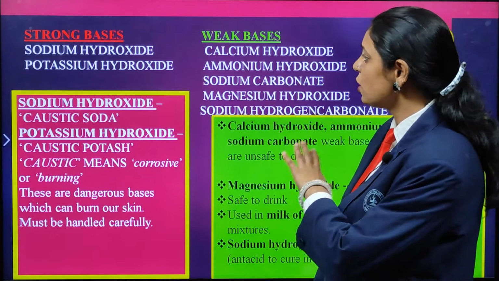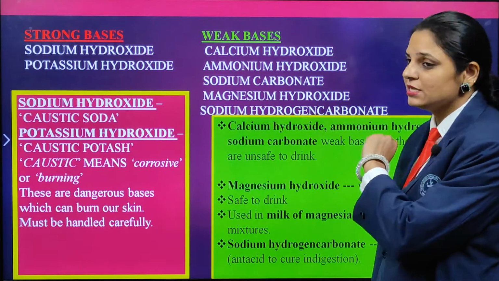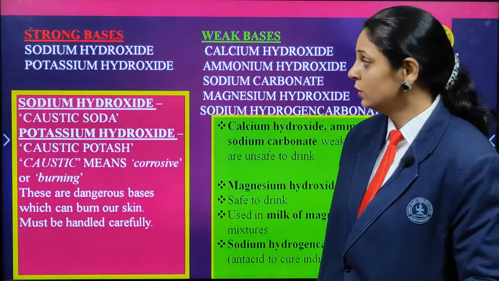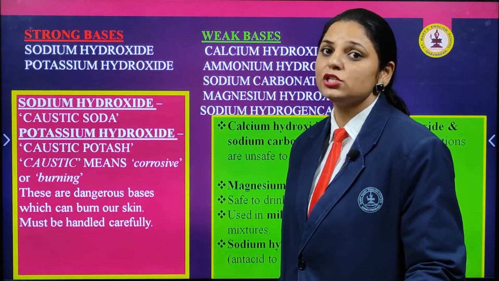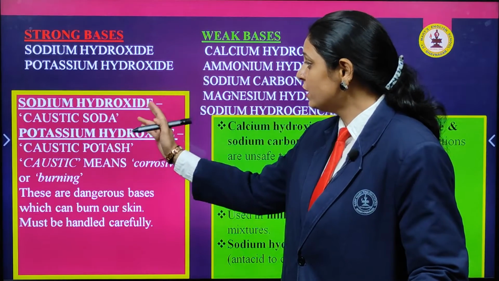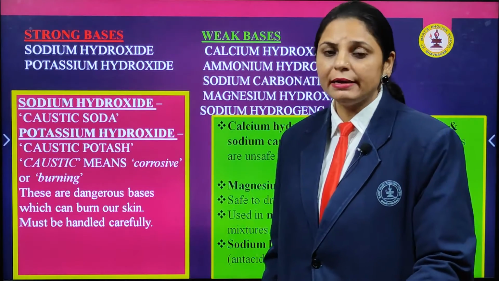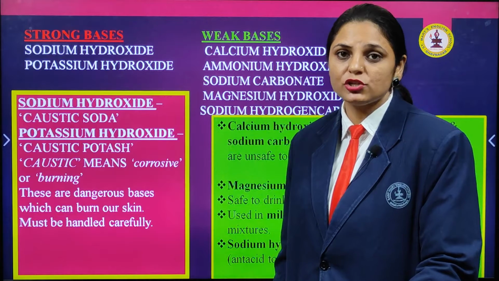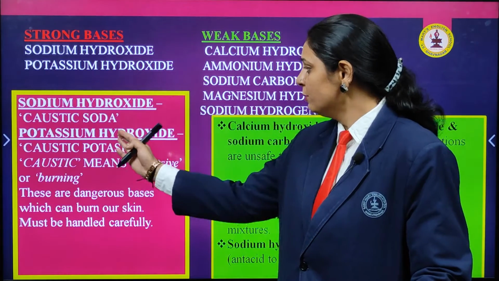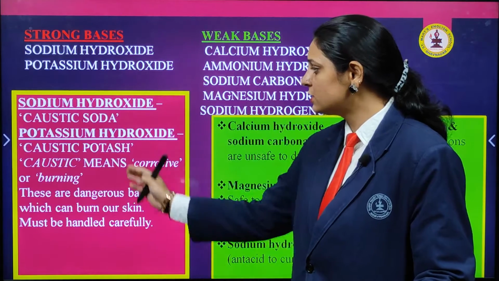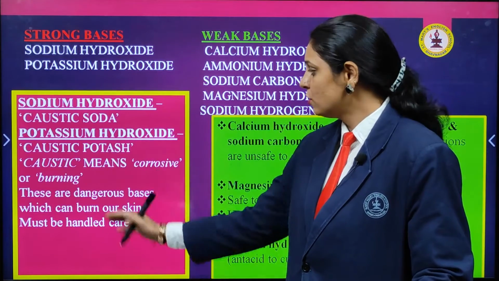Next is strong bases and the weak bases, the examples I am going to tell you. This is sodium hydroxide, potassium hydroxide, that is a strong base. Now sodium hydroxide, do you know another name of this? That is caustic soda, that is being used in home also. Potassium hydroxide, that is caustic potash.